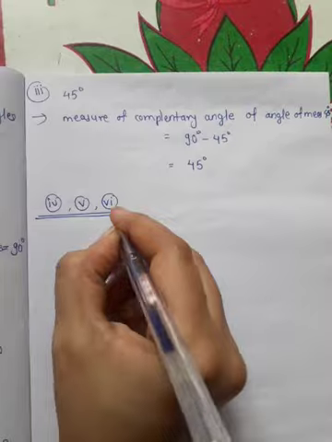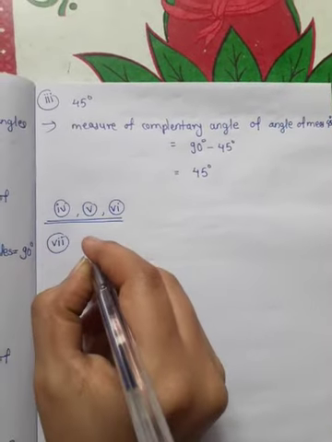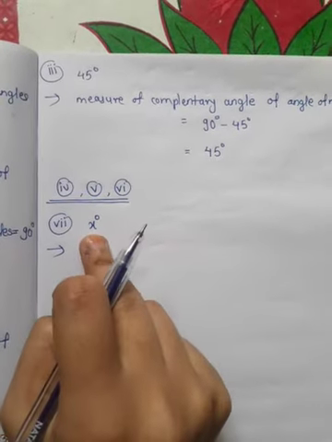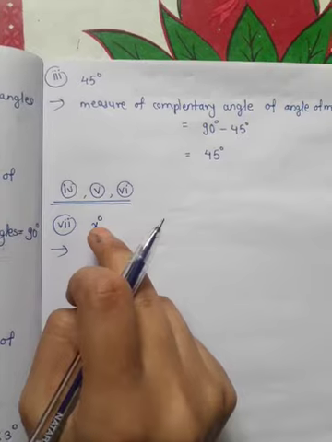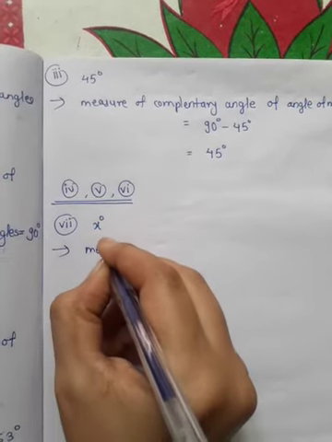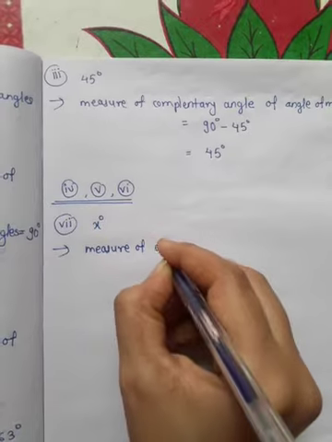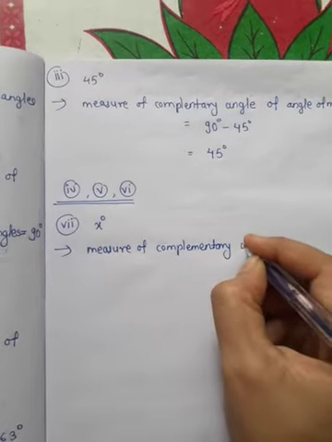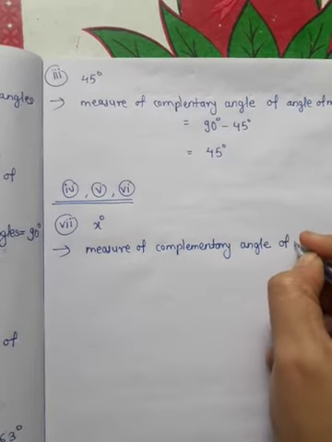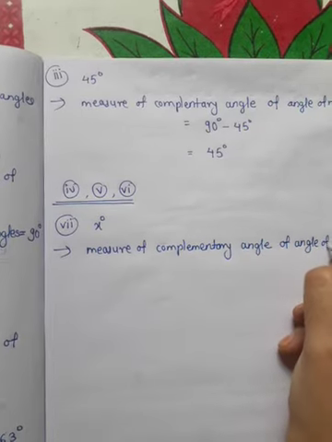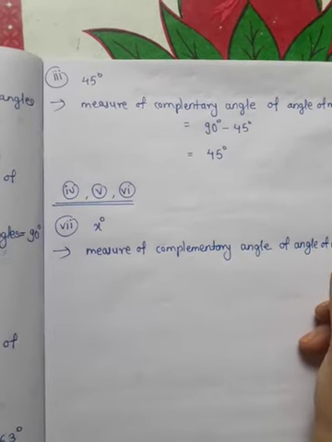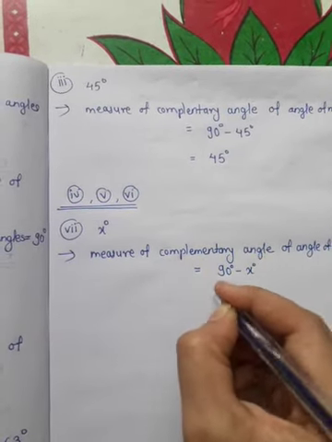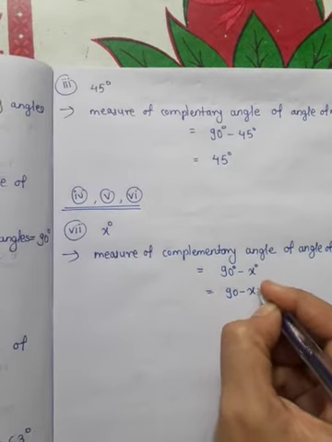Okay, now the seventh example is x degrees, means they have given the measure of an angle as x degrees, and we have to find its complement. So the measure of the complementary angle of measure x degrees is equal to 90 degrees minus x degrees, or we can write 90 minus x degrees.